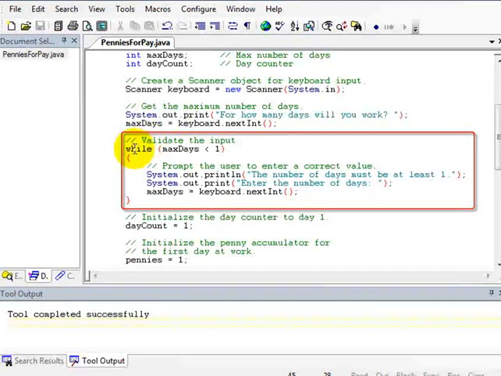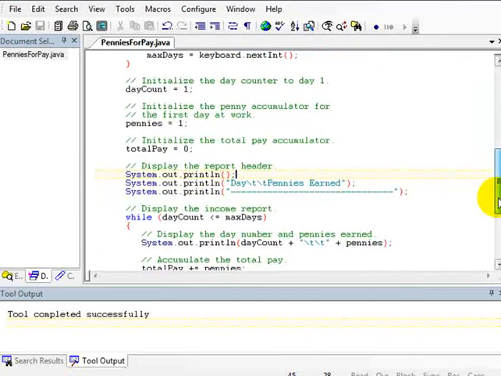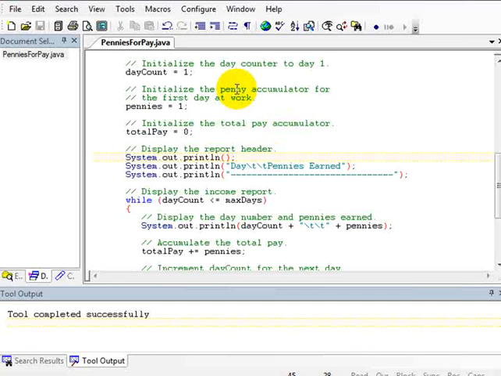But if it is less than 1, then we get this error message. The number of days must be at least 1. And then we get this message, enter the number of days. And once again, we read an integer from the keyboard and we assign it to max days. So when the program is running, once it gets past this loop, we know that max days contains a valid value. Now we're going to initialize all those variables to the correct starting values.